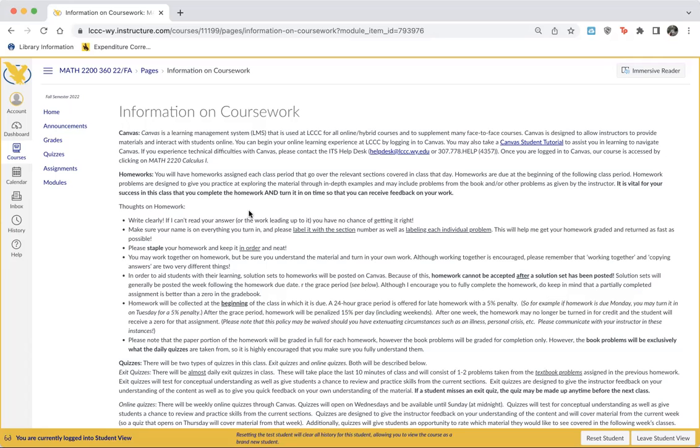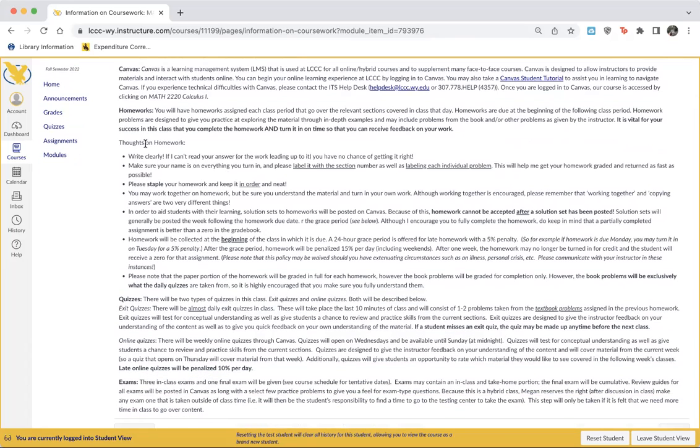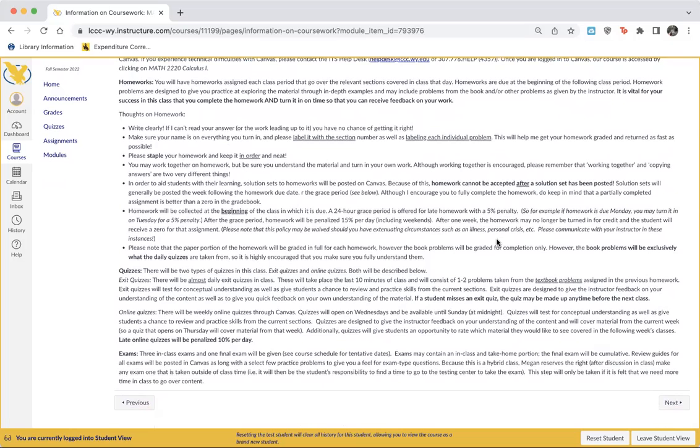We'll look at an example homework here later on. There are some thoughts on homework here, so you can take a look at it. I say staple it, label it, things like that, just things that make it easier for me to grade and give you the best feedback that I can. Homework is due at the beginning of class. You do get a 24-hour grace period for a 5% penalty, so you can email it to me the next day. And then there are late penalties, because I do publish solution sets for all of the students in class, and I can't publish the solution set until everyone has turned in their homework.